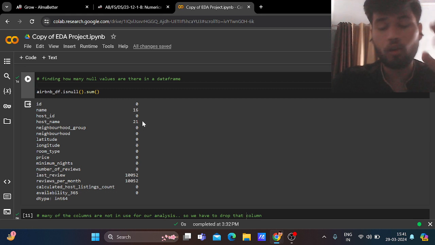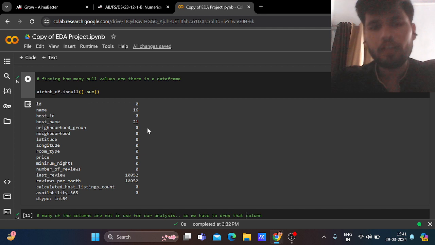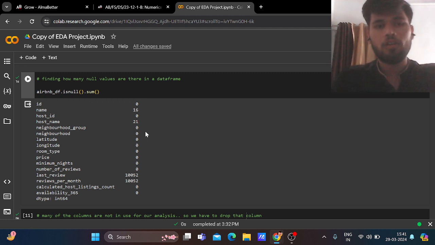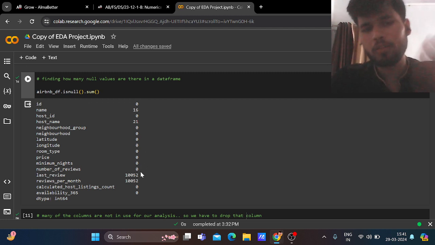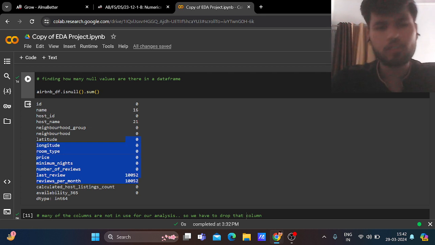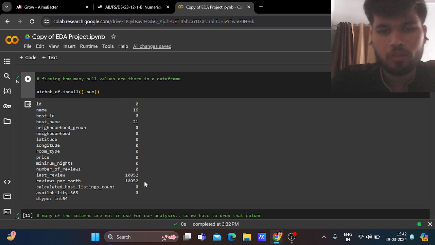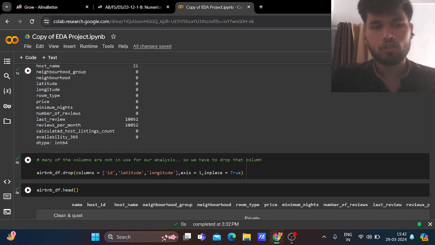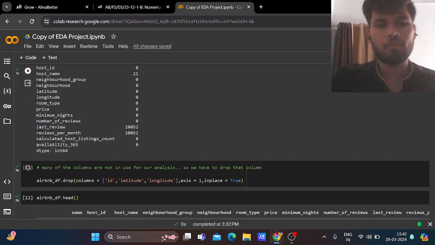I want to share with you guys that dropping some columns or dropping some null values is not a solution to the problem. Instead, we are here to fill the null values by doing some method, some extra activity. We have to fill those null values. Removing null values or removing null value rows is not a solution to the problem.